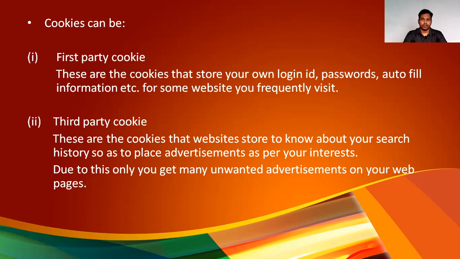Suppose you visited the Amazon website today, and you purchased or were surfing for some shirts or clothing items. After 2 days, when you browse, you will automatically see advertisements from that website saying these new collections of clothing items are there. So how do they know? Because of cookies, right? Cookies, IP address, many concepts I have told you about how websites track you. That is what we are learning.